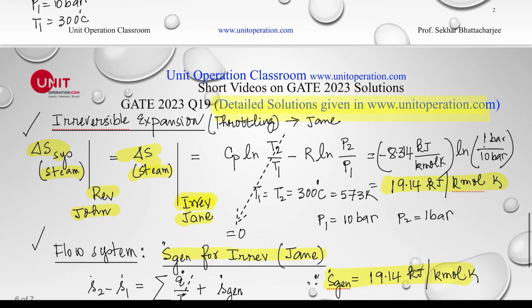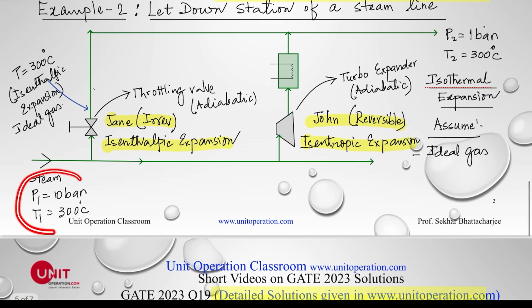Whether we do it by the reversible process or the irreversible process, the change in entropy, we know, is this expression here. Since T2 is the same as T1, the initial temperature of 300 degrees Celsius is the same as the final temperature. It does not matter how we have gone through this; we just look at the final state and the initial state.